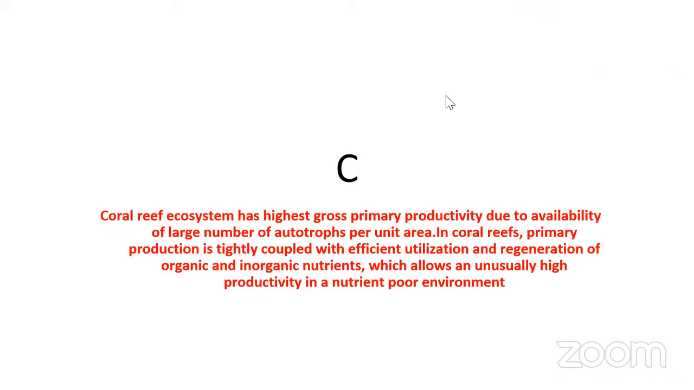Yes, ma'am. Coral reef ecosystem has highest gross primary productivity due to availability of large number of autotrophs per unit area. In coral reefs, primary production is tightly coupled with efficient utilization and regeneration of organic and inorganic nutrients, which allows an unusually high productivity in a nutrient-poor environment.